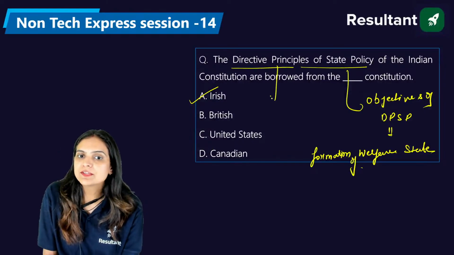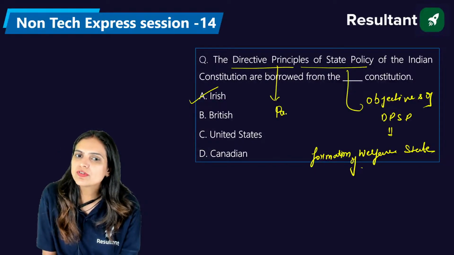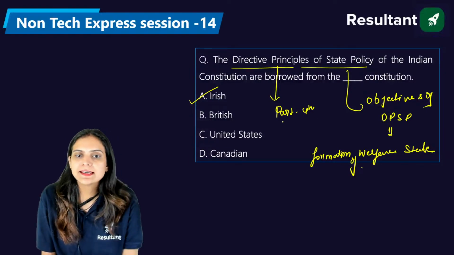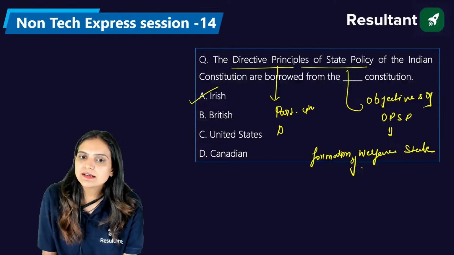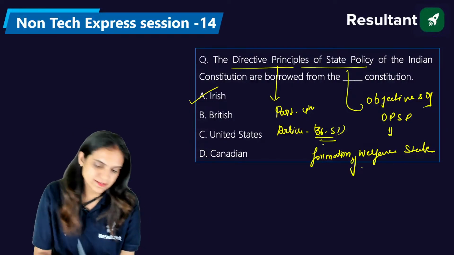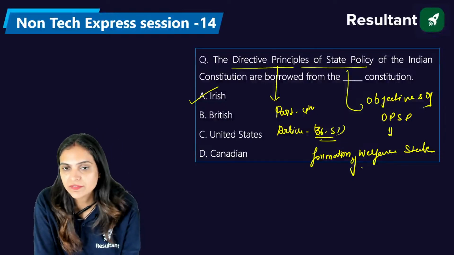Okay, DPSP we have discussed in Part 4 of the Constitution. And apart from this, it is discussed between Article number 36 to 51. Right? Yes. From the Irish constitution, we have taken that feature.